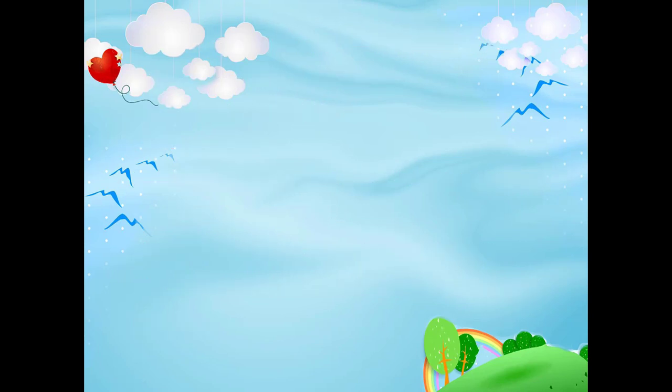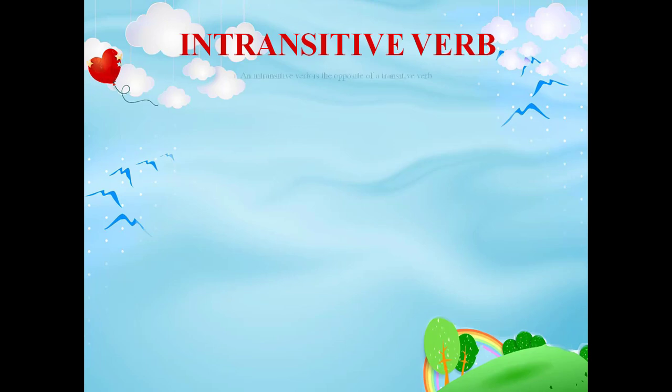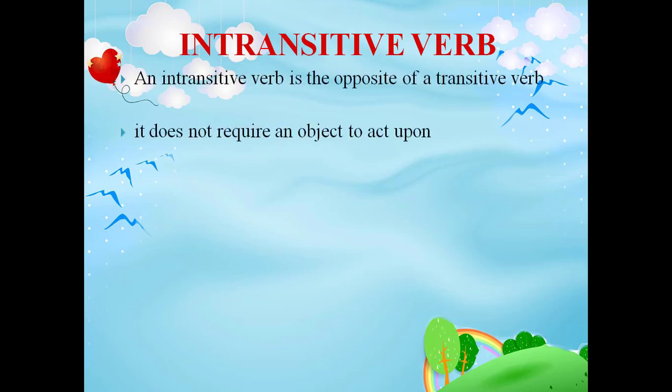Intransitive verb. An intransitive verb is the opposite of a transitive verb. Verbs that can have an object are called transitive verbs. Verbs that cannot have an object are called intransitive verbs. An intransitive verb does not require an object to act upon. Here we may discuss a few examples for your better perception.